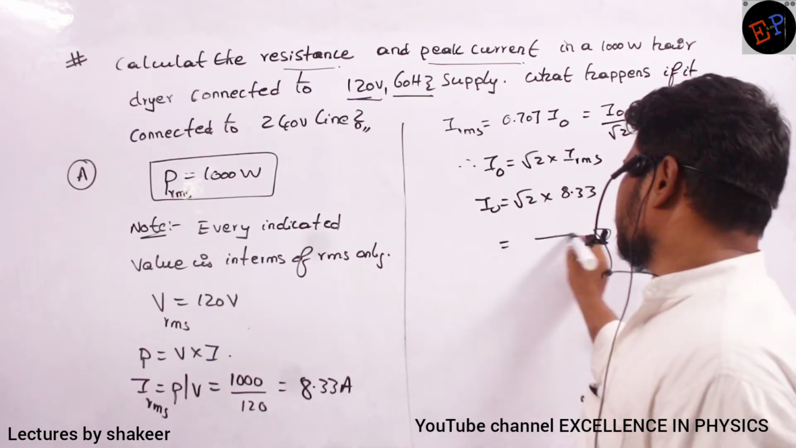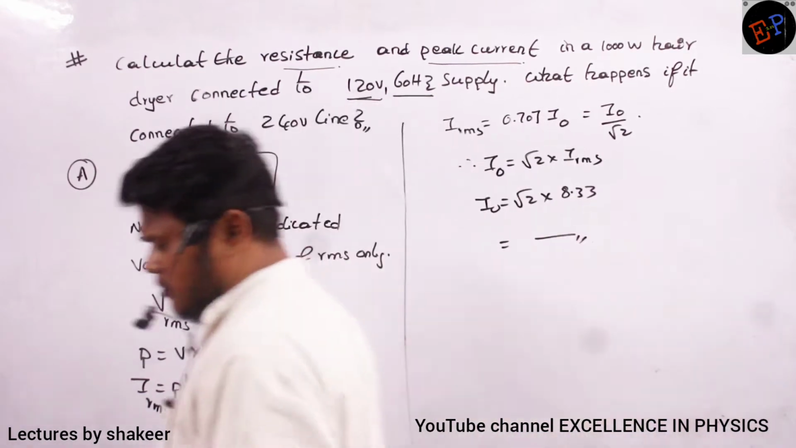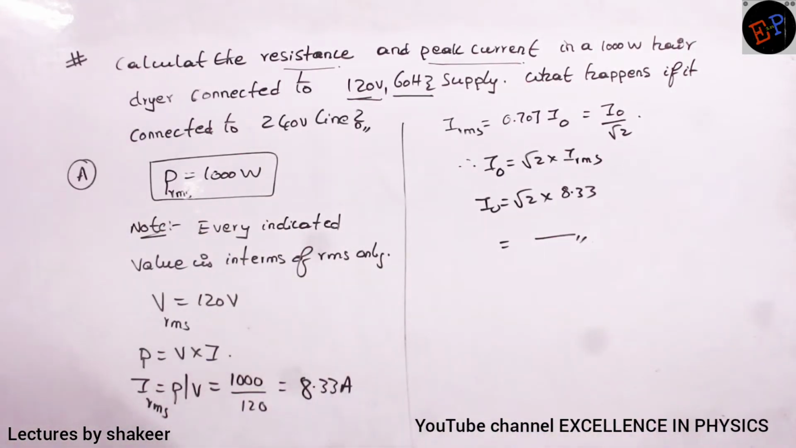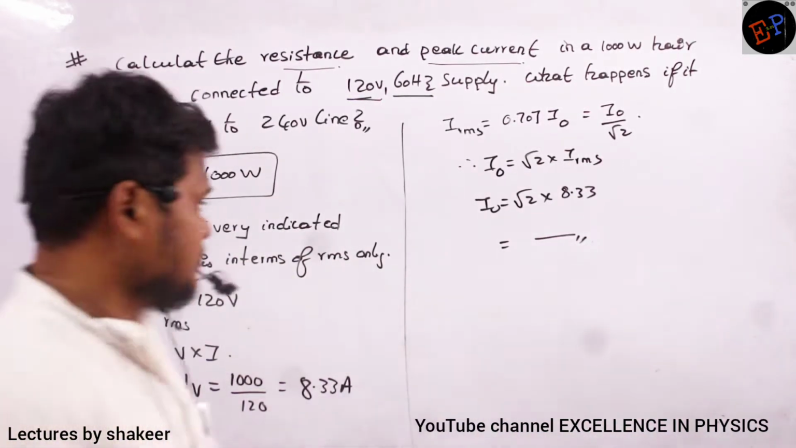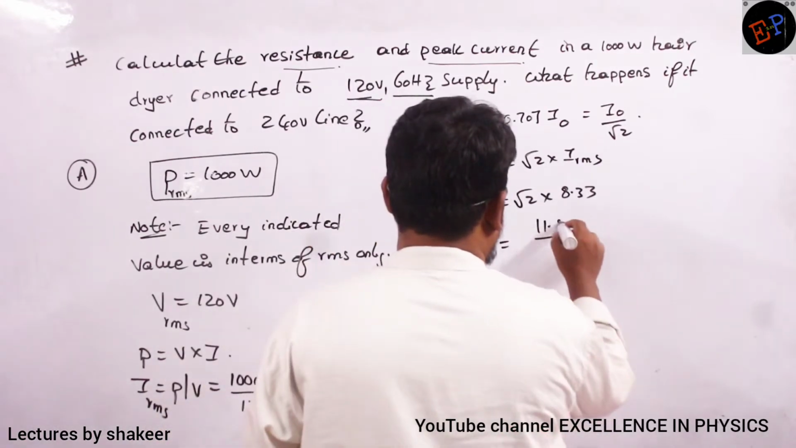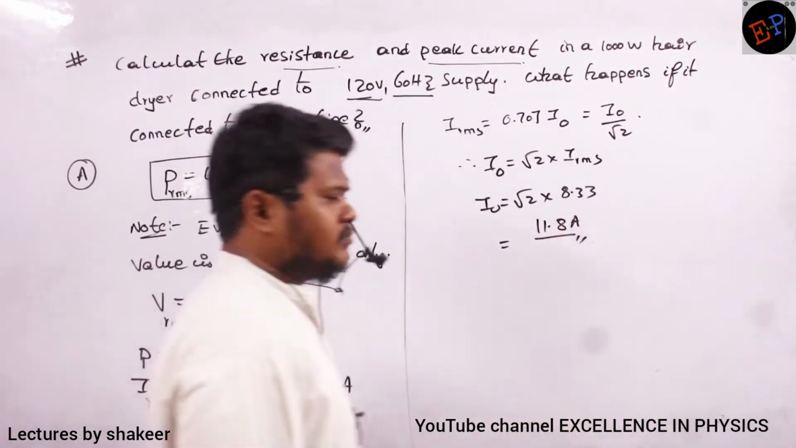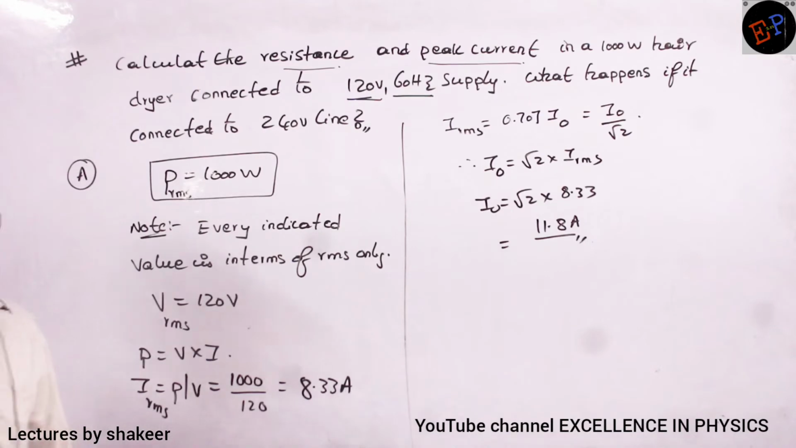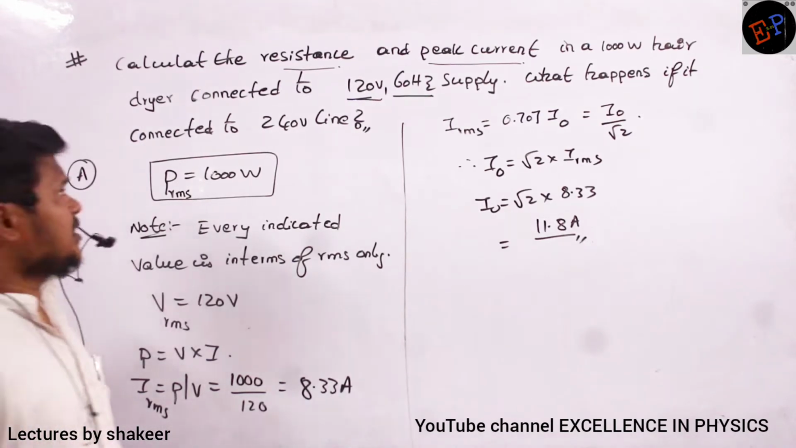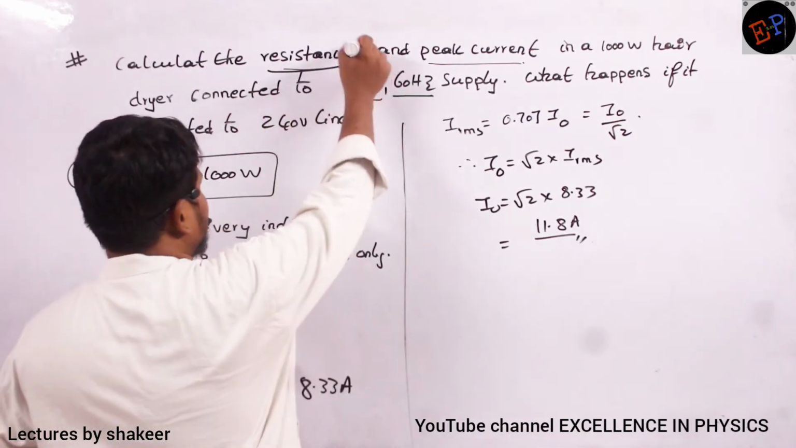8.33. So do this calculation. That will be my peak value of current. So the answer is 11.8 amperes. Are you able to understand? Okay, first question. Next he is asking for resistance also.